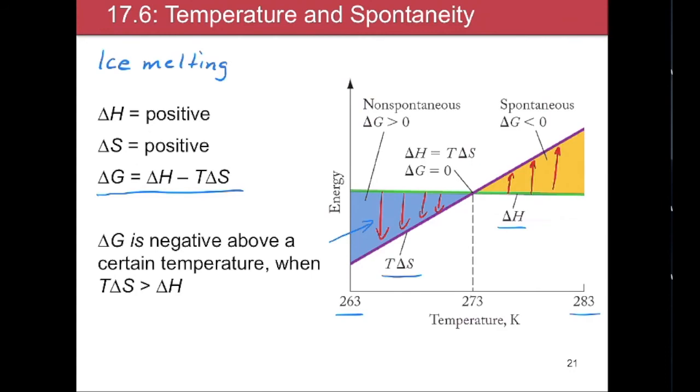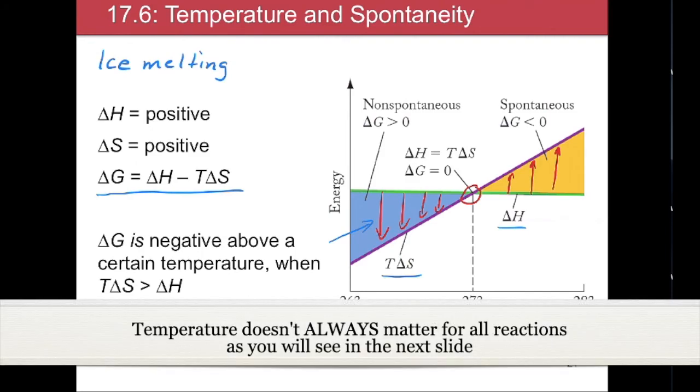Right at 273 Kelvin is where those two lines intersect. That means the values for delta H and T delta S are equal. In that case, delta G would be 0, and that would mean we have a reaction at equilibrium. At 0 degrees Celsius, that's where the phase change is occurring from ice to water, so we have an equilibrium between ice and water at 0 degrees Celsius. From this, you can see that temperature matters for determining whether or not a reaction is spontaneous in the forward direction.